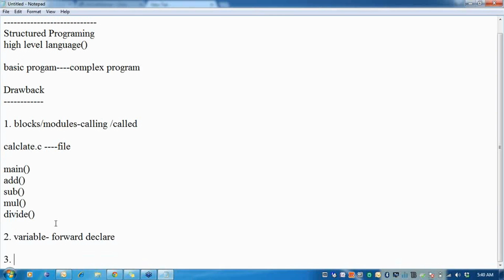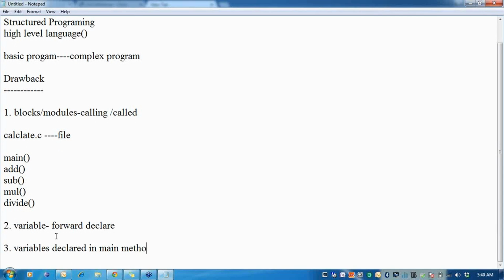The third drawback in C is that because of this forward declaration, all the variables are declared in the main method. So I have variables declared in the main method.